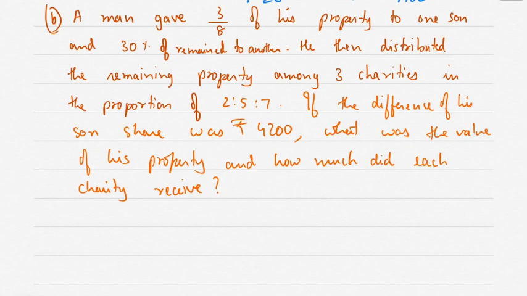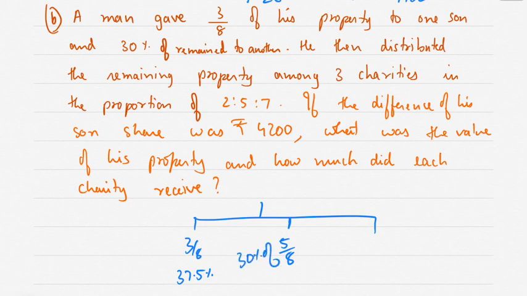In this question, the man has distributed 3/8 to the first son, which is 37.5%, and the second one is receiving 30% of the remaining. How much is actually remaining? 5/8 is remaining, correct?